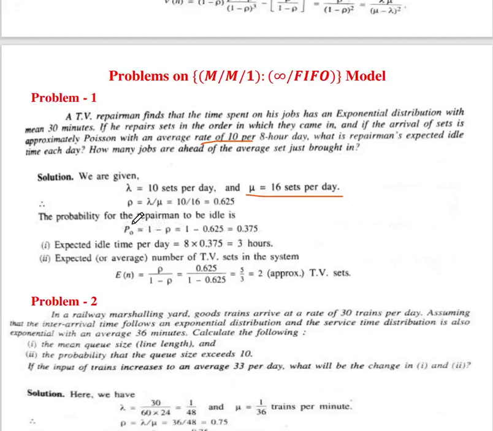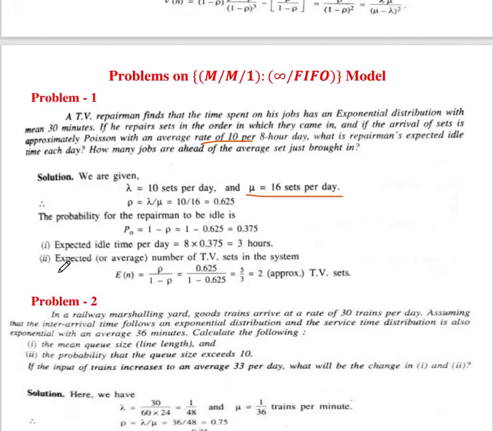So therefore rho equal to lambda by mu, so 10 by 16, that is 0.625. Okay. So what is next? The probability for the repairman to be idle is, that is P0, 1 minus rho, which is equal to 0.375.